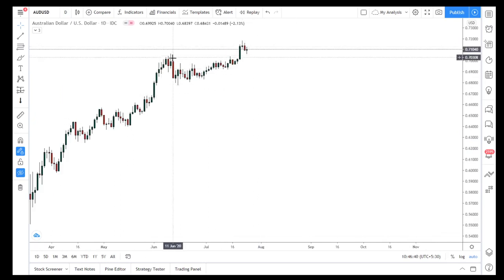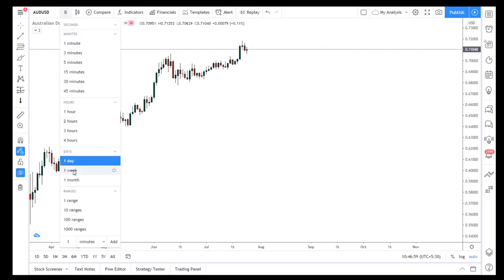Every time it reaches the high, it is making a sharp, bigger red candle. One is an engulfing, the next is a hammer, and the next candle is also bearish. So let's see how it will move in this zone.